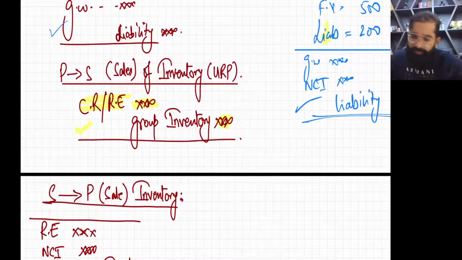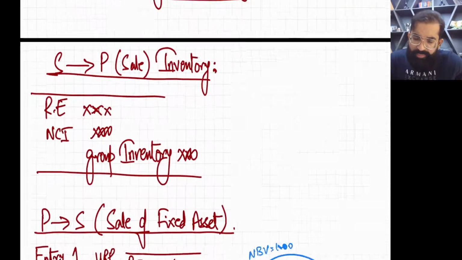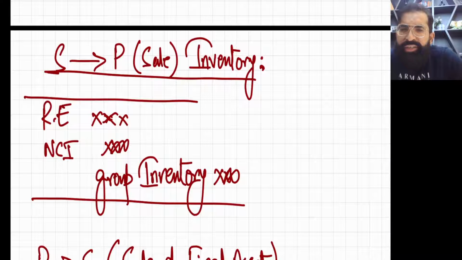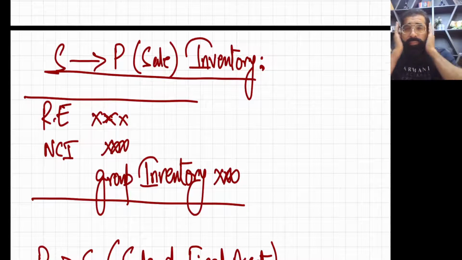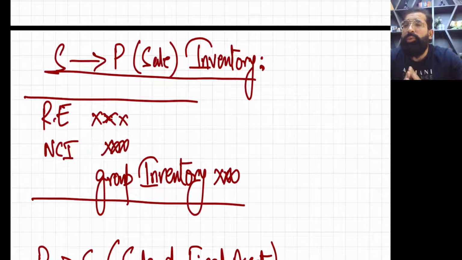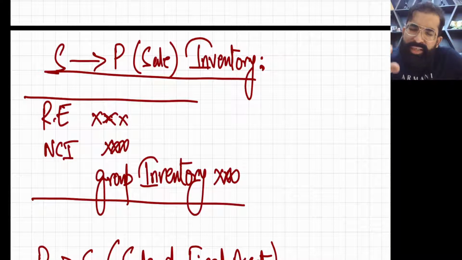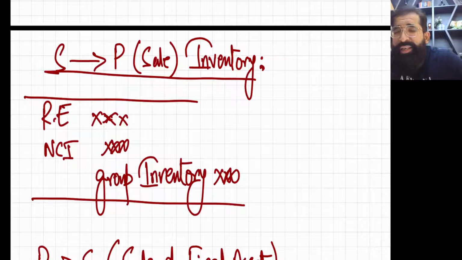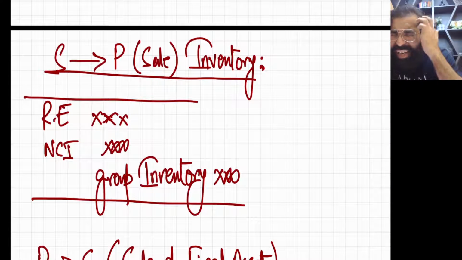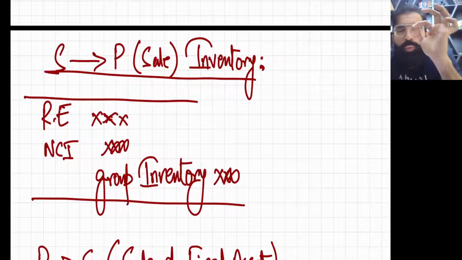Very famous entry. Now, if this is an S2P sale, respected student, the URP is booked by S company. So it is included in S company's income statement. Through S company's income statement, it is added in S company's post-acquisition retained earnings.